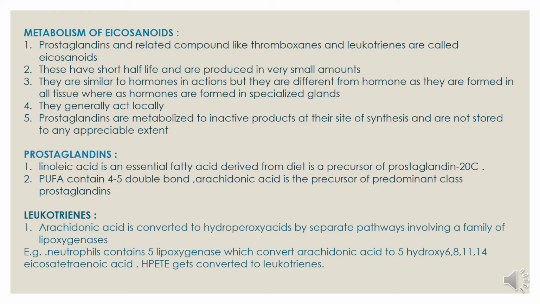Leukotrienes. Arachidonic acid is converted to hydroperoxy acids by separate pathways involving a family of lipoxygenases. Example: neutrophils contain 5-lipoxygenase, which converts arachidonic acid to 5-hydroxy 6,8,11,14 eicosanoic acid. HPETE gets converted to leukotriene.